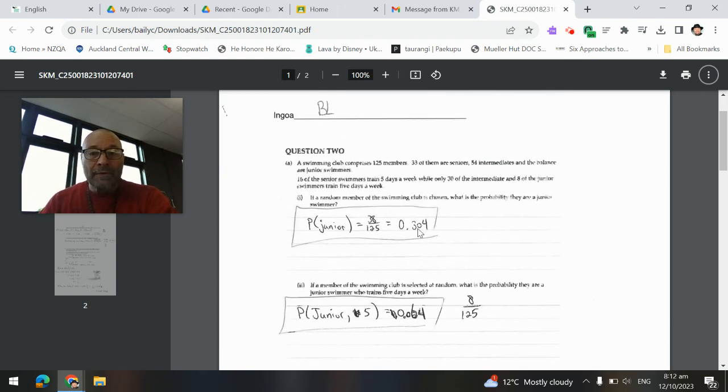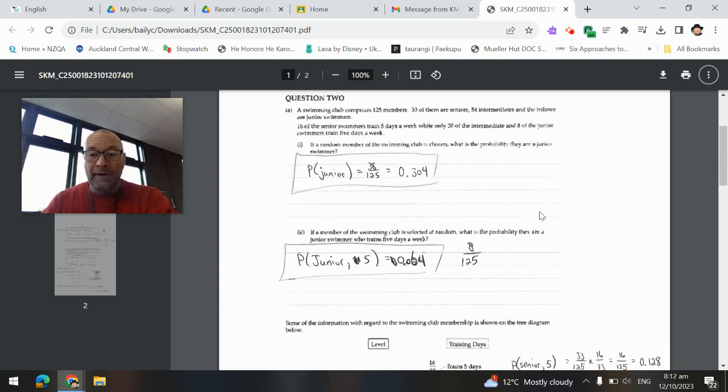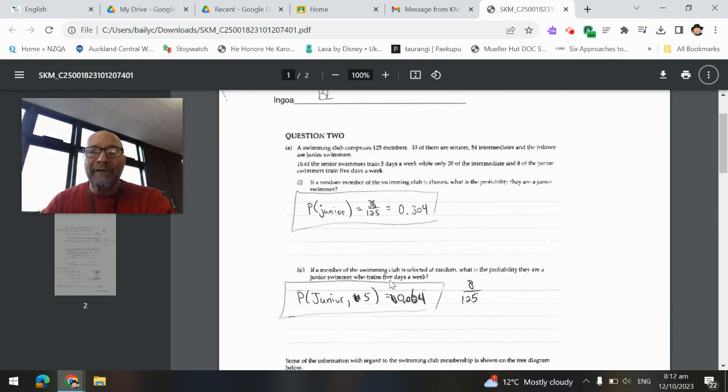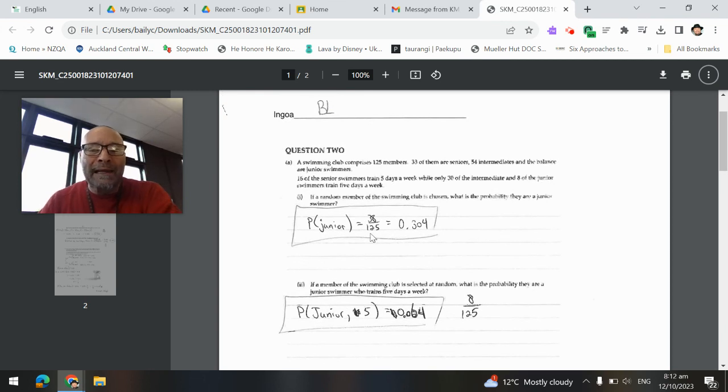Okay? Into the pātai. If a random member of the swimming club is chosen, what is the probability they are a junior? So there could only be a senior, an intermediate, or a junior, and we see that 38 over 125 is the probability of being a junior. For those of you that put your answer as a decimal, 0.304.